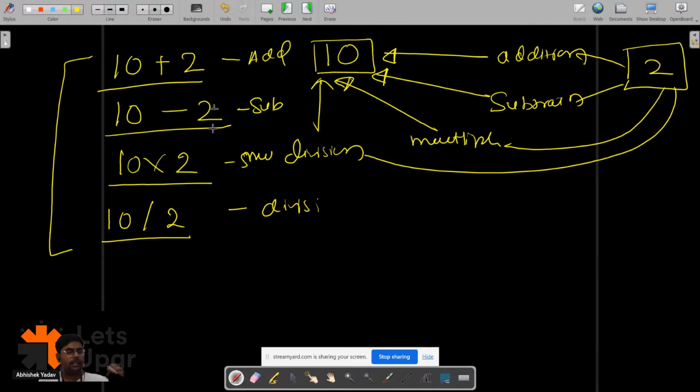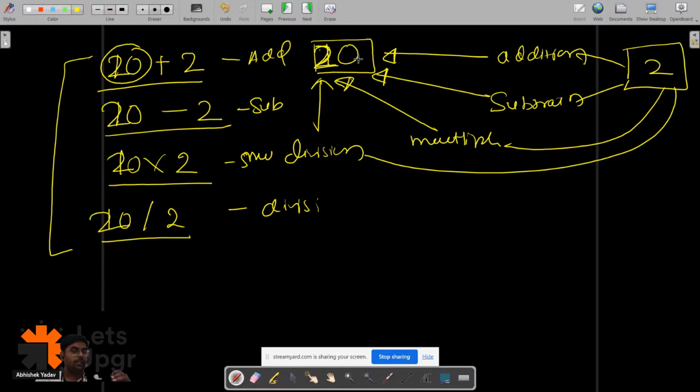But let's assume in future I have to change the value here. I don't want to do the addition, subtraction, multiplication and division operations on data 10. I want to do those operations on data 20. So you will say, since I have used 10 here, I will change 10 to 20, similarly here also, here also.